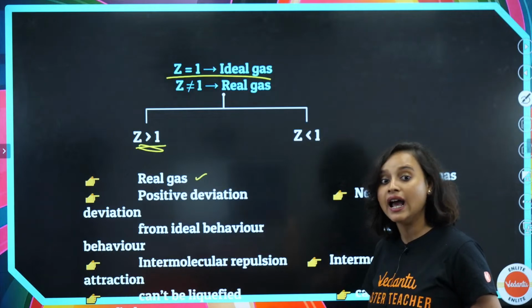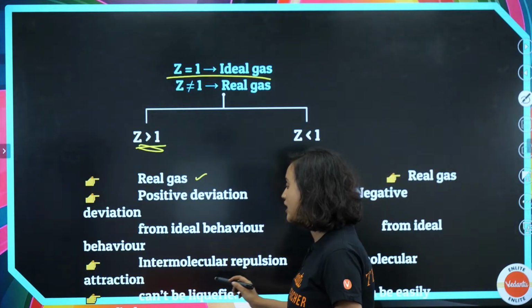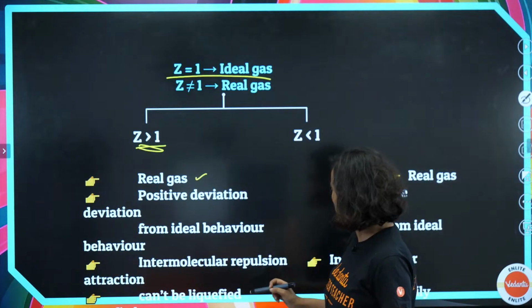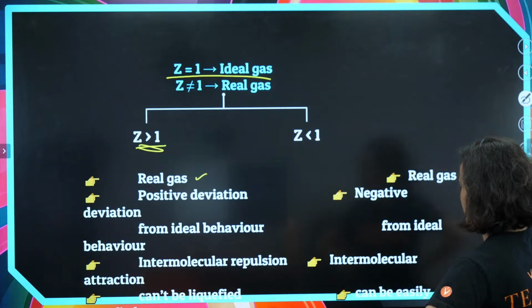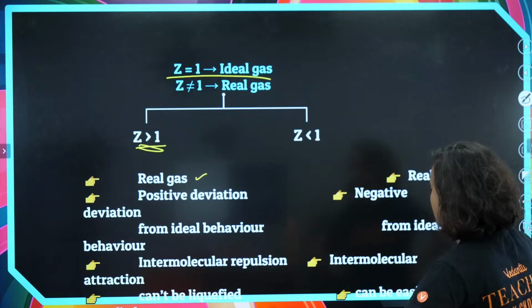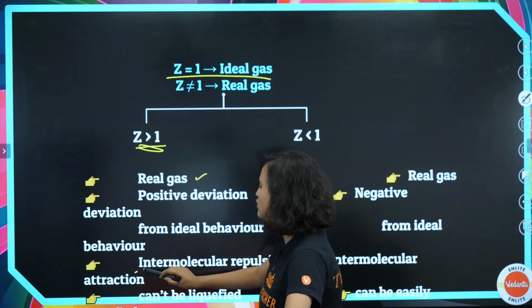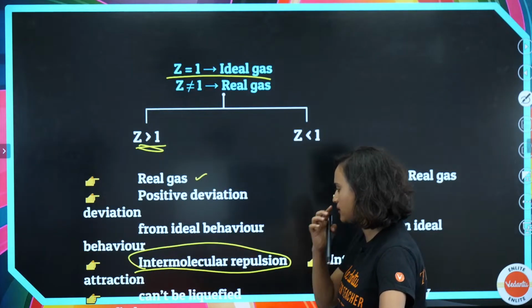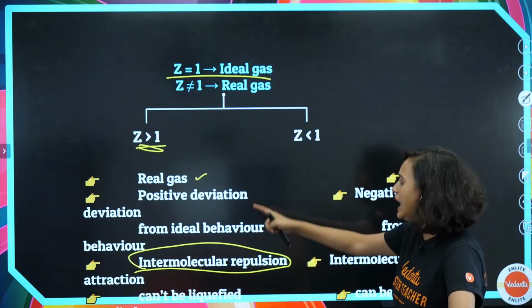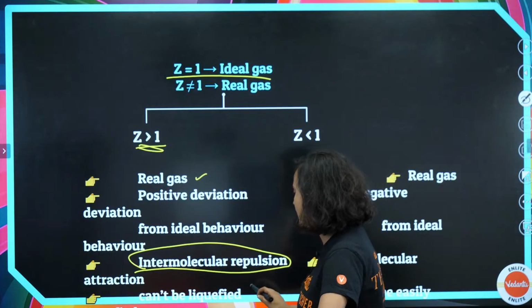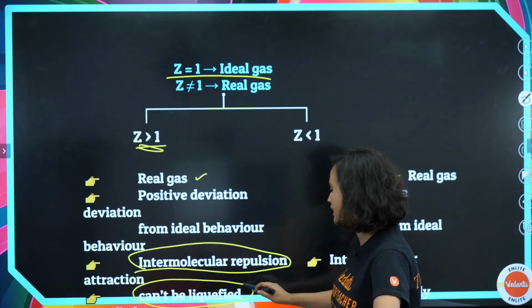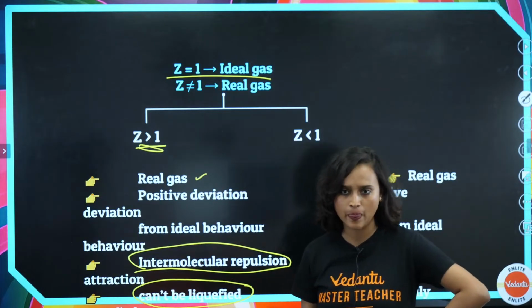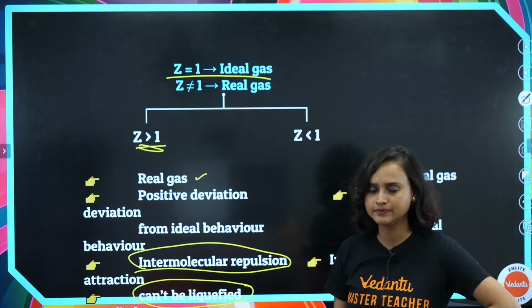And you get to see intermolecular repulsion. And this gas cannot be liquefied.